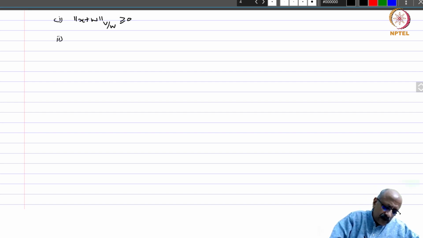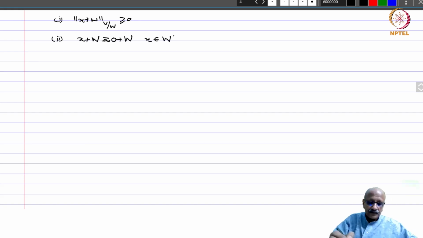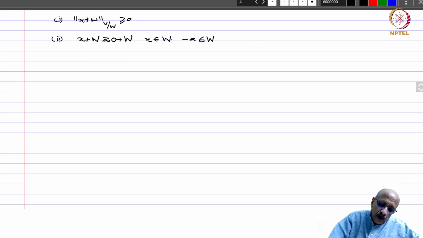Let us see the second one. What is the 0 element? x plus W should be equal to 0 plus W. This is the 0 element. That means x itself belongs to W. If x belongs to W, then you also have minus x in W, because W is a subspace.